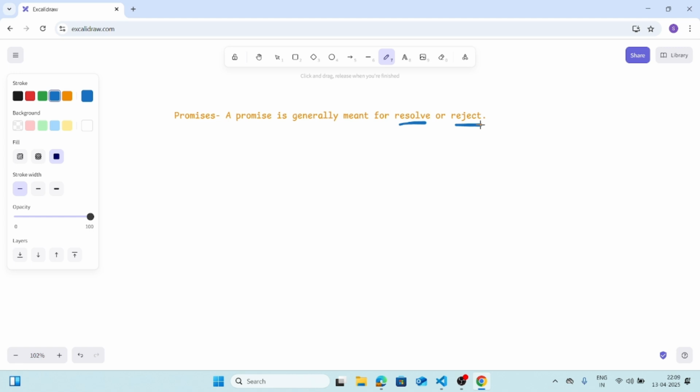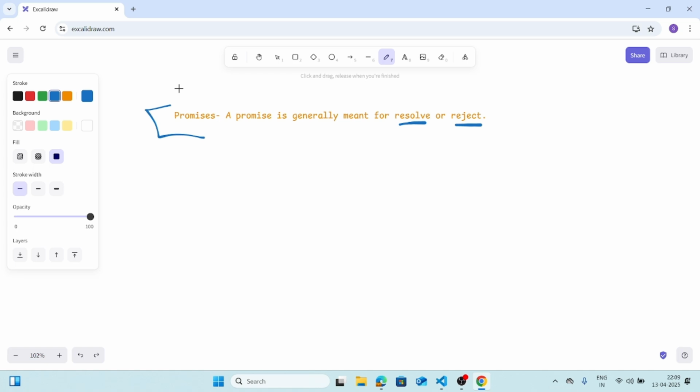Now this promise has actually been made in JavaScript to support asynchronous programming.